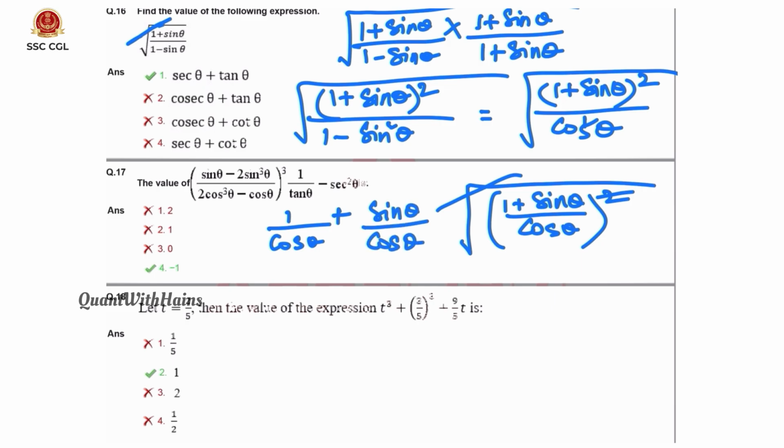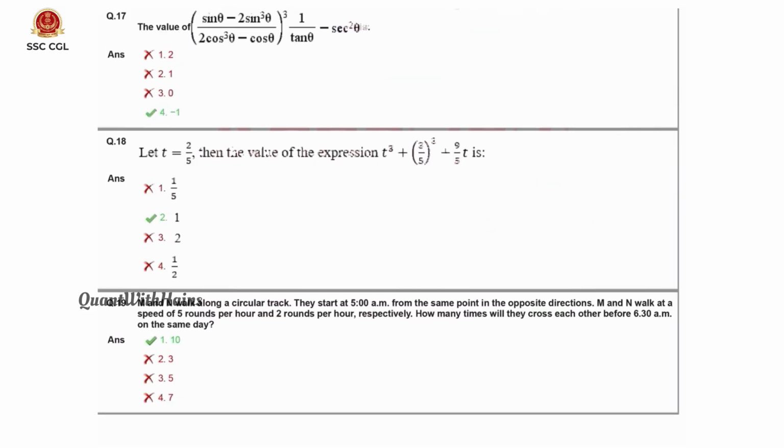1 by cos theta is secant theta and sin theta by cos theta is tan theta. That is option 1. Again, the 17th question is also a trigonometry question. Here it seems to be very complicated, but it is very easy if you simplify it.